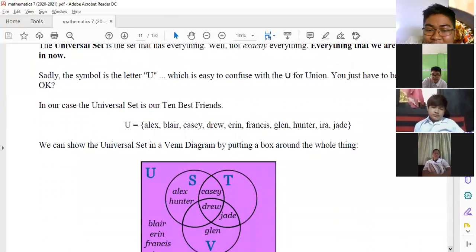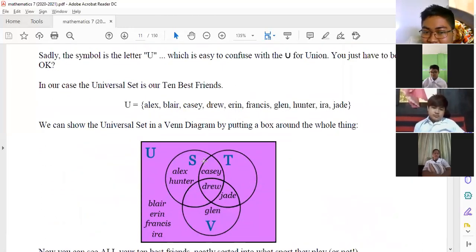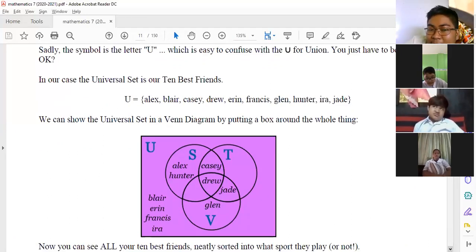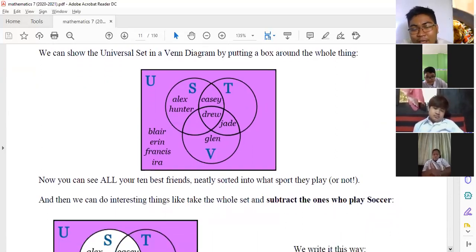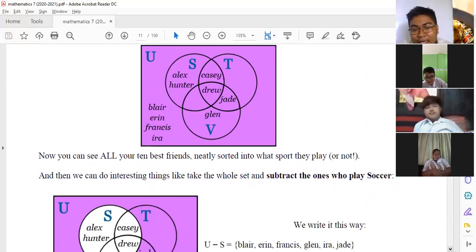So sa universe naman ganito. Lahat-lahat na sila. So yung apat, walang sports: si Blair, Erin, Francis, and Ira. So ito na yung tinatawag natin na, sa labas lang sila, under lang sila ng universal set. So, ngayon, mabibilang na natin. Is that 10 already? 1, 2, 3, 4, 5, 6, 7, 8, 9, 10. So, lahat sila is andun na. Therefore, that is a Venn diagram na.